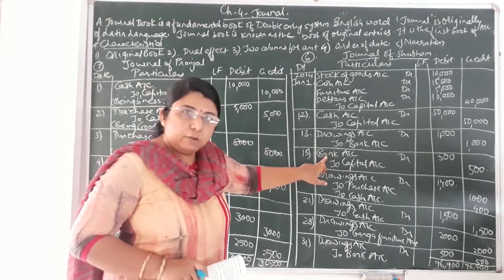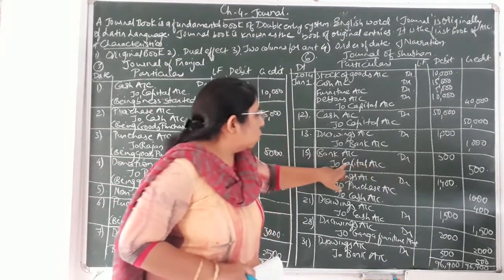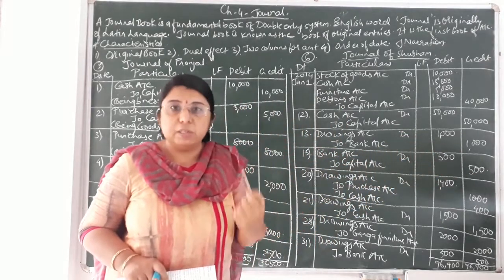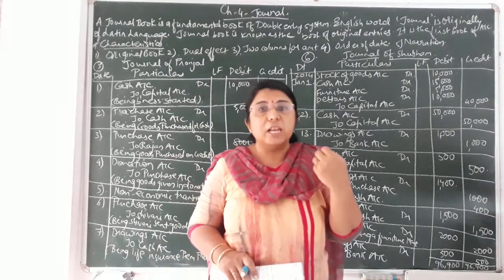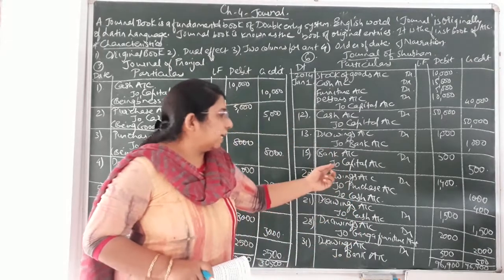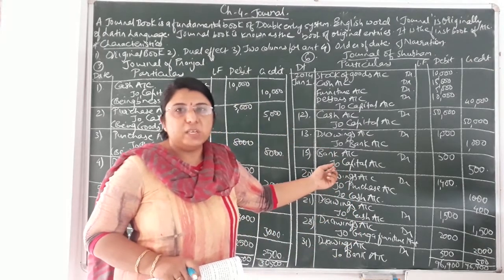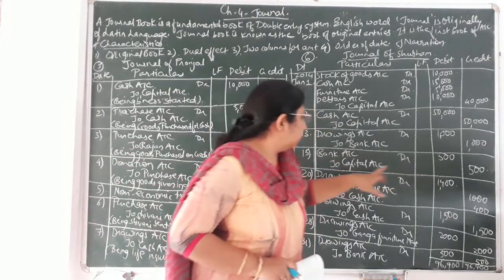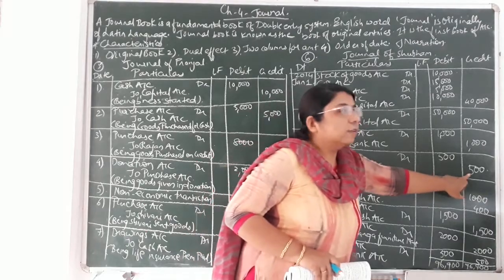So bank account debit to capital account credit, because ultimately it is invested in the business. That much amount is brought in for the utilization in the business. So ultimately our capital has been raised by rupees 500. So the entry would be bank account debit 500 to capital account credit, that is rupees 500.